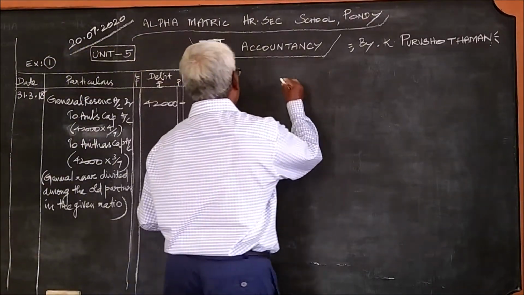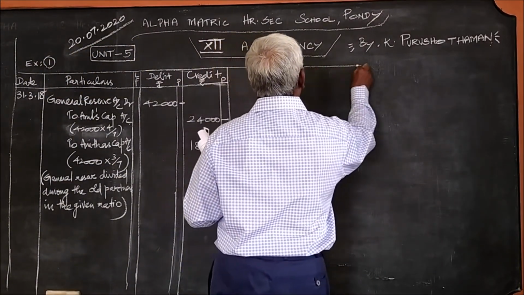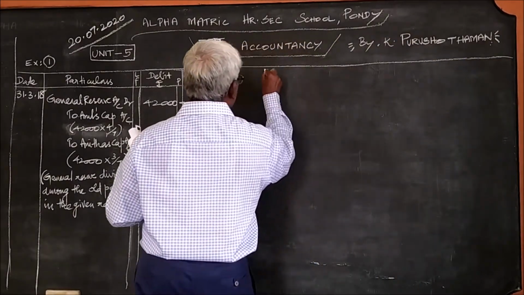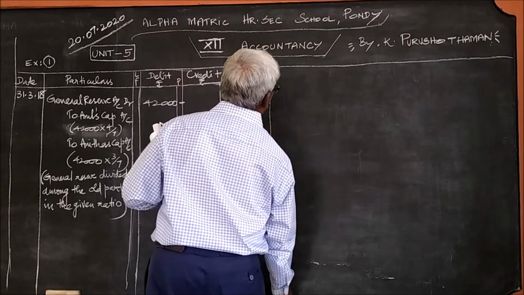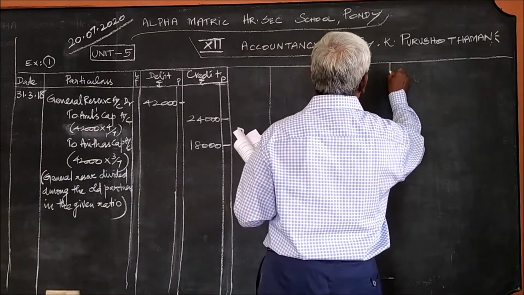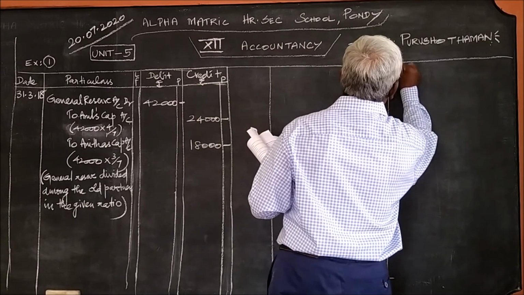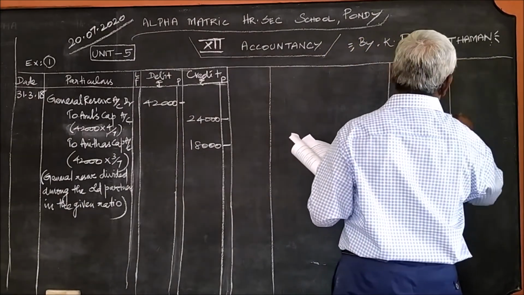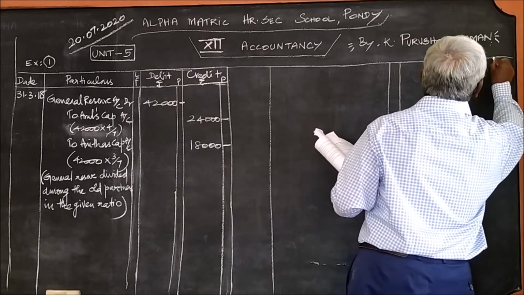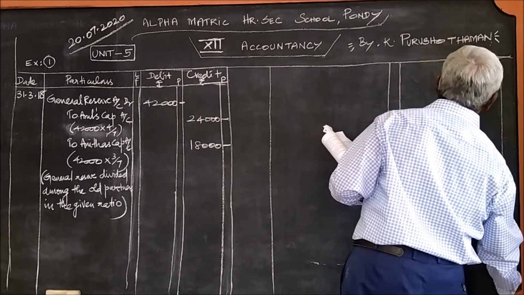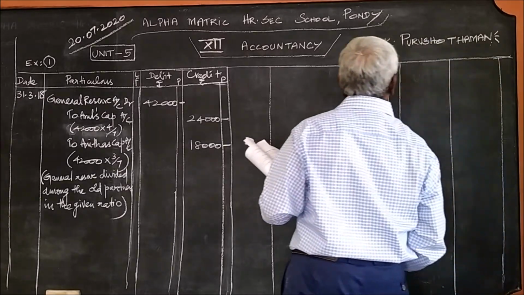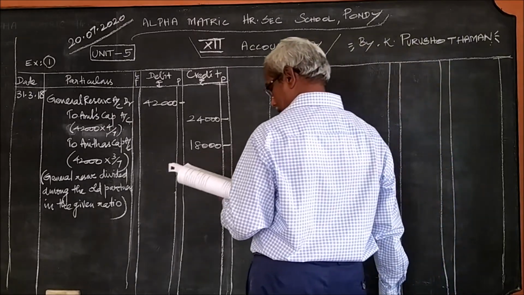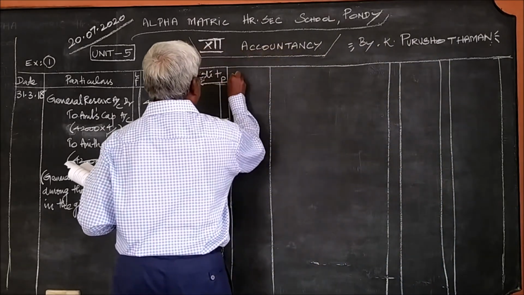How should this be written? Again the same columns: date, particulars, ledger folio, debit, credit. Yes, what is the date? 1/1/2018.